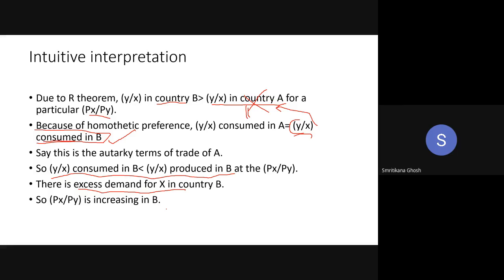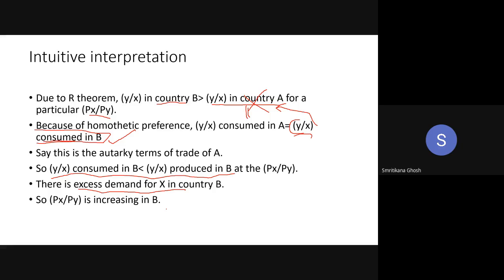Px by Py in country B is greater than Px by Py in country A at autarky. Is it clear? Yes. So if it is, then you are getting everything. If that part is clear, so you have your theory.